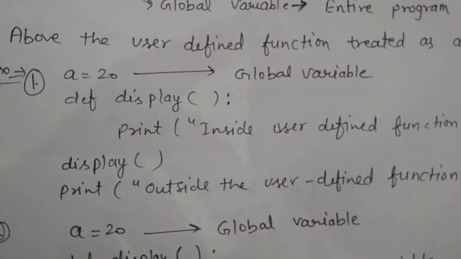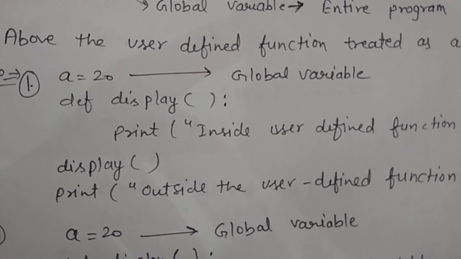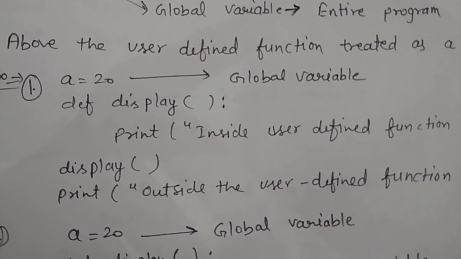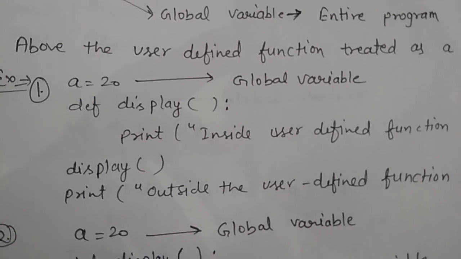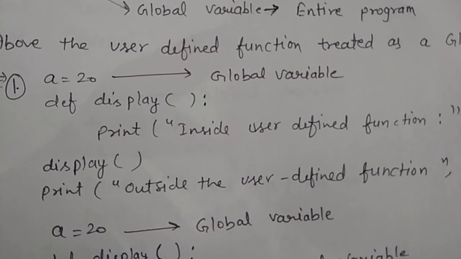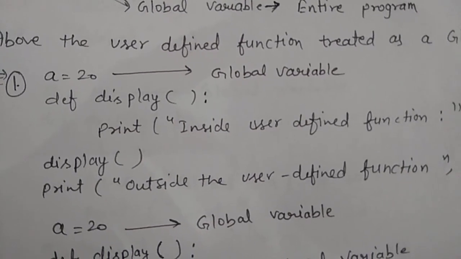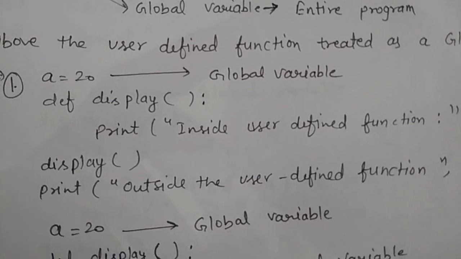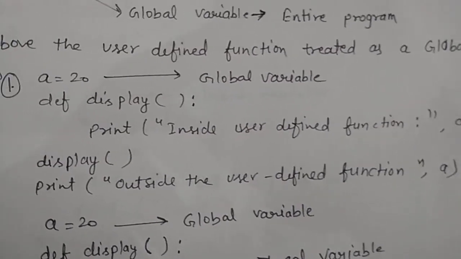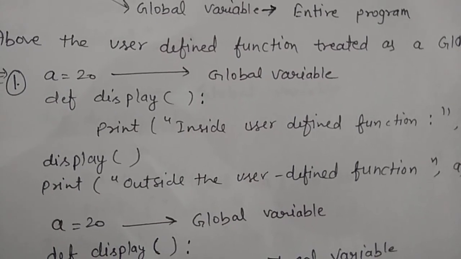In the program, a is equal to 20. In the second line we define a function named display using the def keyword. Inside the function display we wrote a command, that is print, inside the user defined function the value of a.